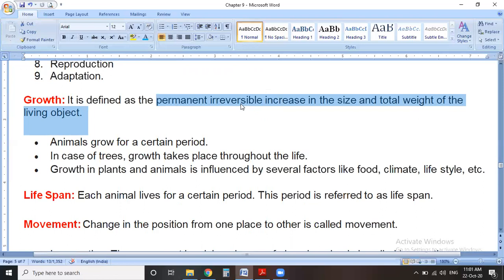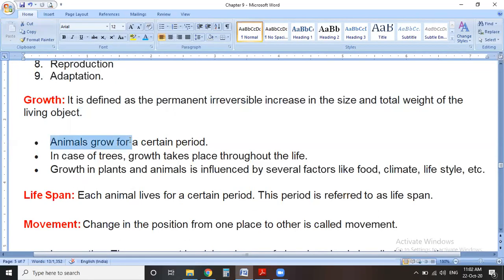But when it grows and becomes a tree, how much weight does it have? In quintals or in tons. So the change in its size and weight, which is irreversible, is called growth. Do you see anywhere a large tree converting into a small plant? No, you do not see it anywhere, because it is irreversible.